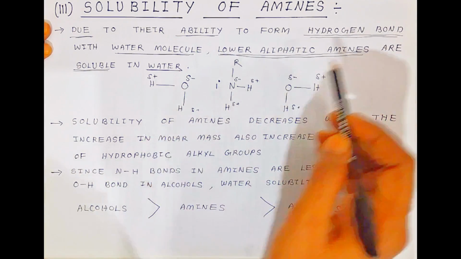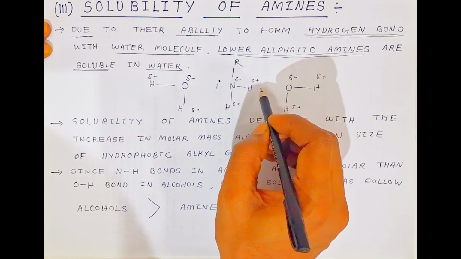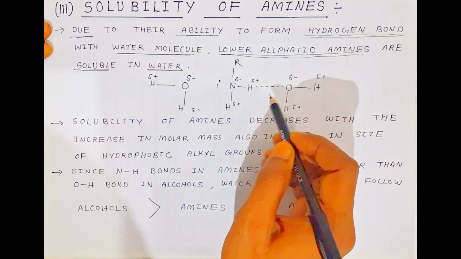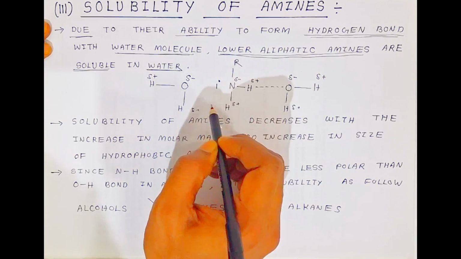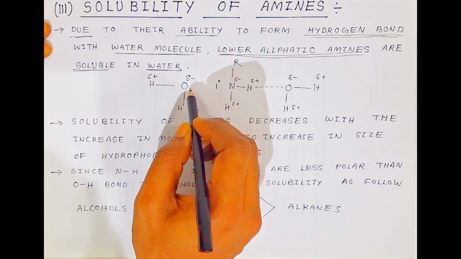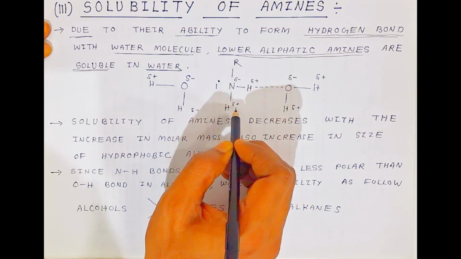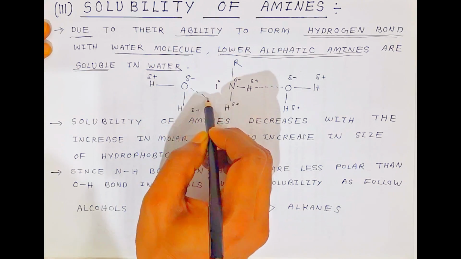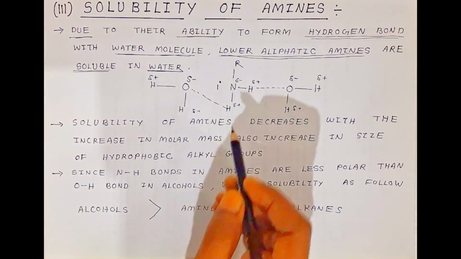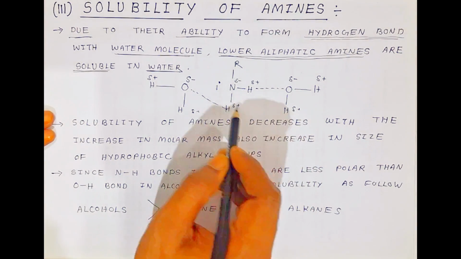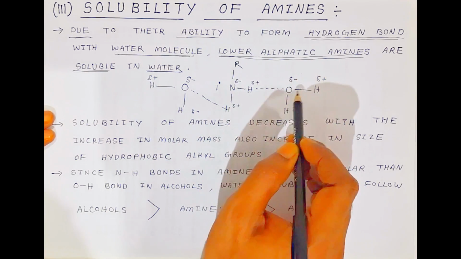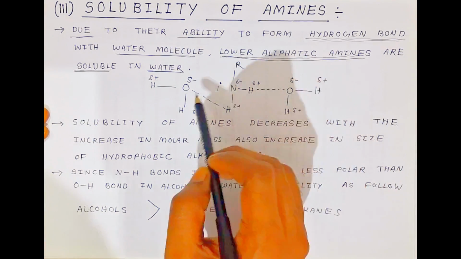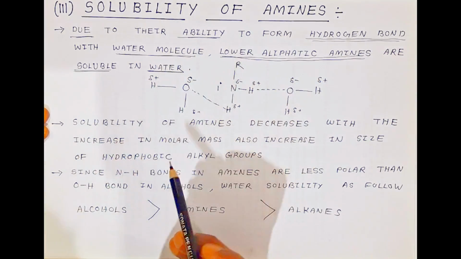Now what happens, students, there is hydrogen bonding. I am showing the hydrogen bonding with a dotted line. This dotted line shows the formation of a hydrogen bond. Here also, oxygen and nitrogen, you can show the formation of hydrogen bond like this. This delta positive will attract like this. So here also there is formation of hydrogen bonding and here also. Because of that, students, they are able to dissolve. Lower aliphatic amines are soluble in water.